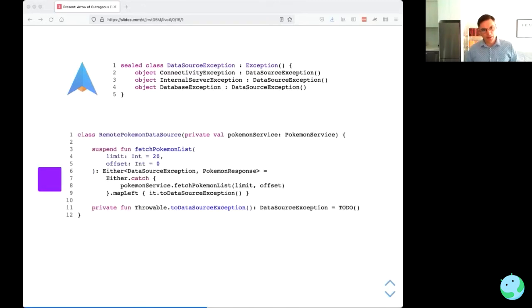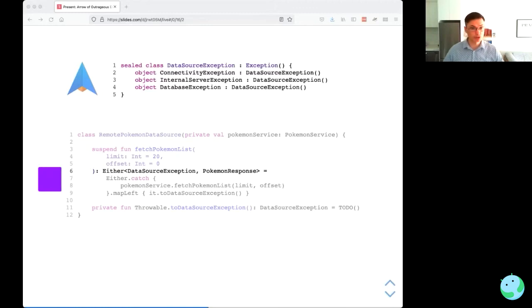Now we can write a remote data source that just wraps a Pokemon service. So the return type is either a data source exception or a Pokemon response. And here we're going to use either.catch. So catch will call a block of code and then wrap any exceptions you get. So those exceptions become the left of the either, and then the result will become the right, obviously.